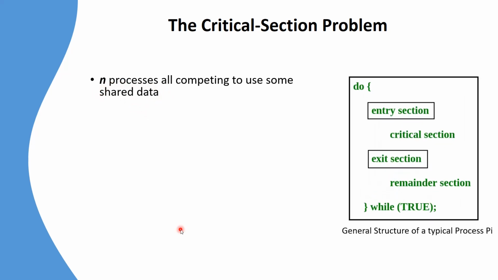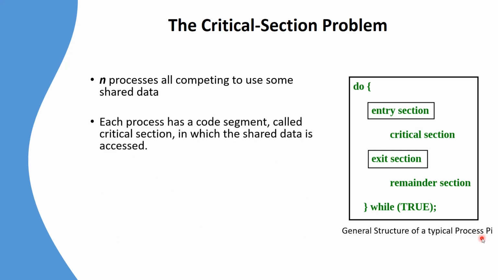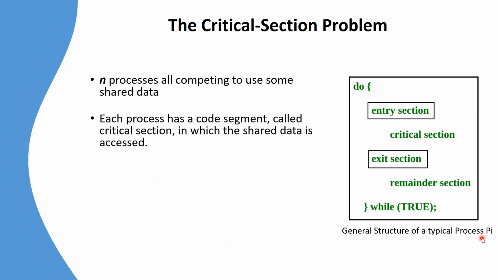If we look at the image, we see a code. What does this code represent? This is the general structure of a typical process Pi. For each process there is a code segment, also called the critical section, which is the part of the code where shared data is accessed.